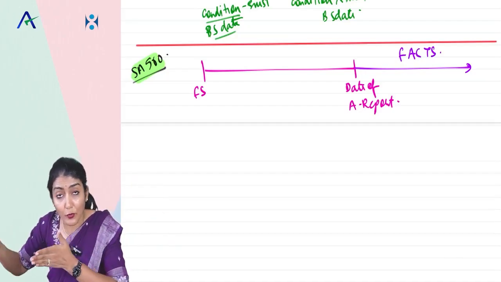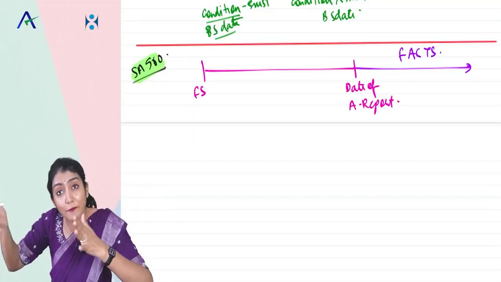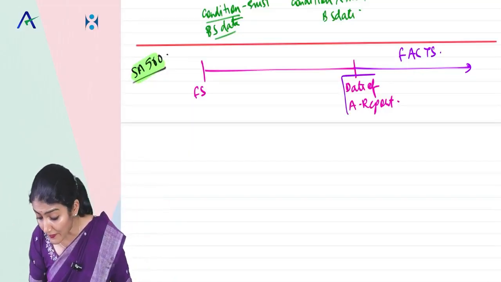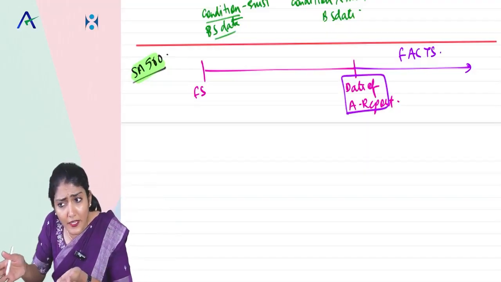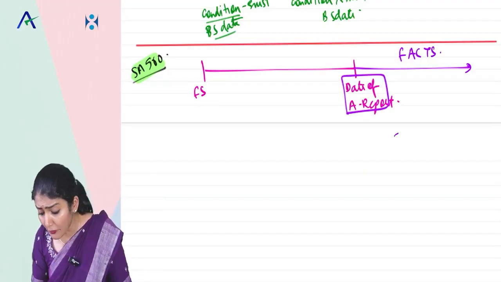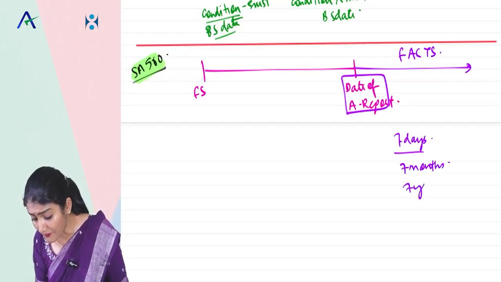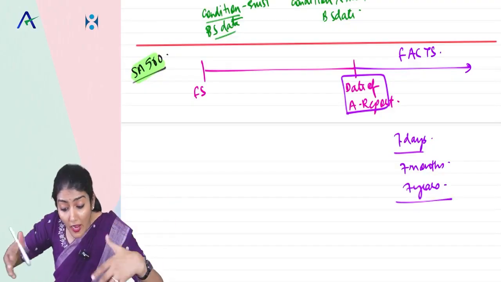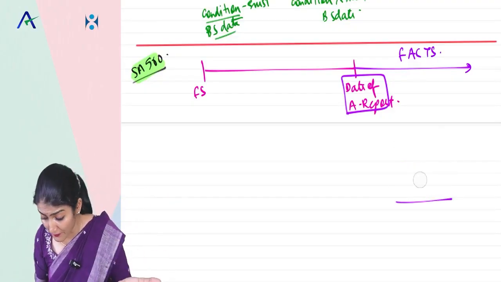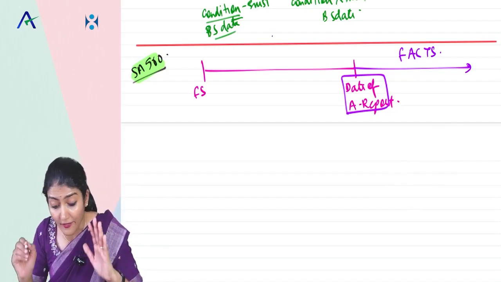Facts that become known to the auditor after the date of the audit report means after 25th April. For example, if the date of my audit report is 25th April, after that date I can come to know a fact after 7 days, after 7 months, after 7 years, after 70 years. It is never ending, because it is open-ended. It says after the date of the auditor's report. That means as per SA 560, subsequent events are never-ending.